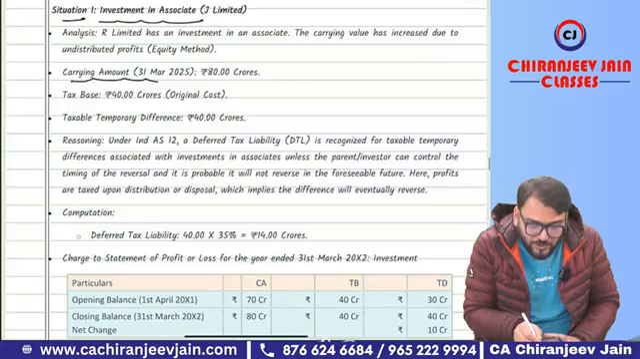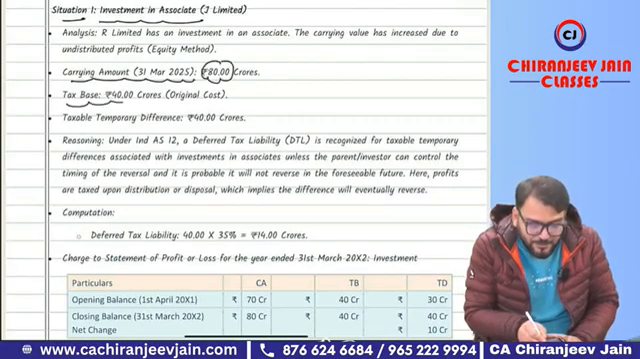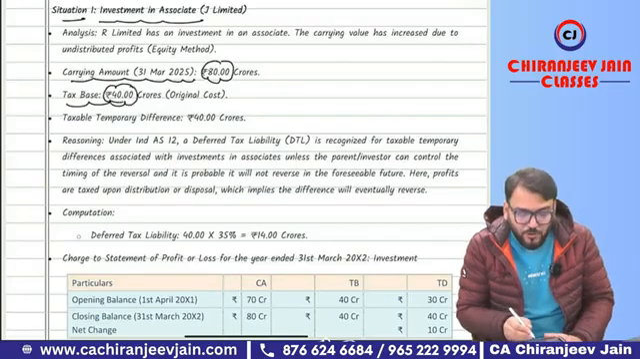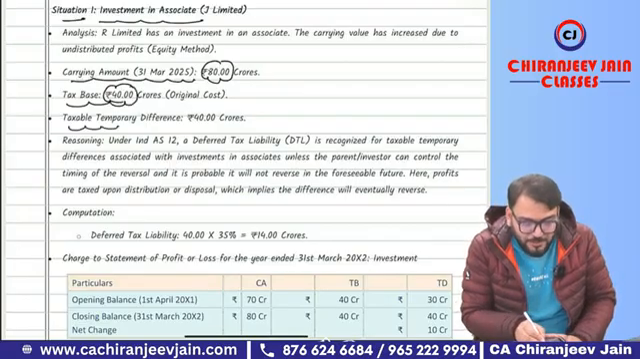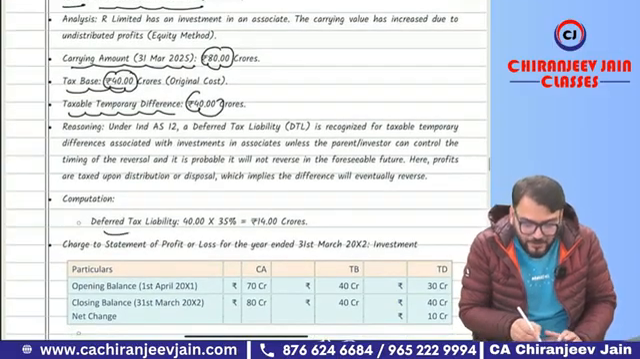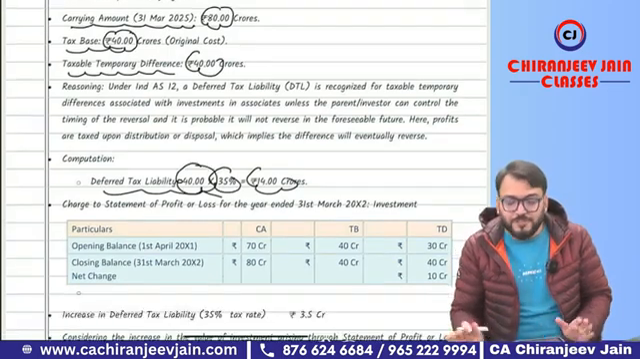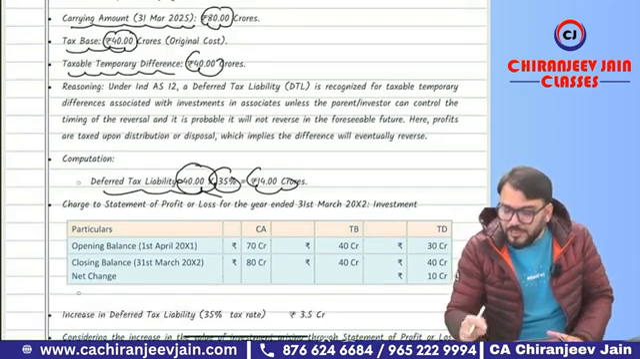The carrying amount as on 31st March 2025 was 80 crore as per equity method and the tax base they have given is 40 crore as per original cost. So 80 minus 40, taxable temporary difference of 40 crore. Therefore, we need to recognize deferred tax liability, and deferred tax liability will be 14 crore. That is 35% of 40 crore. Super easy. 40 into 35% is equal to 14 crore.